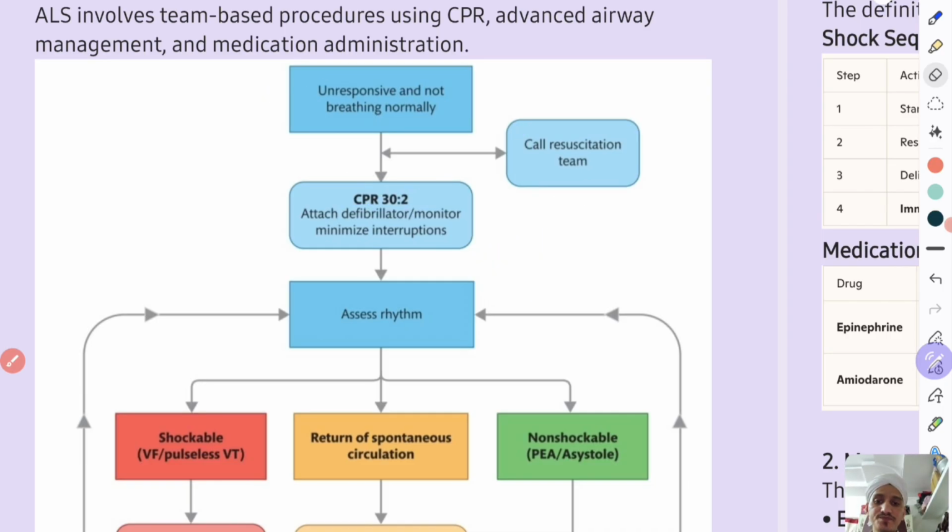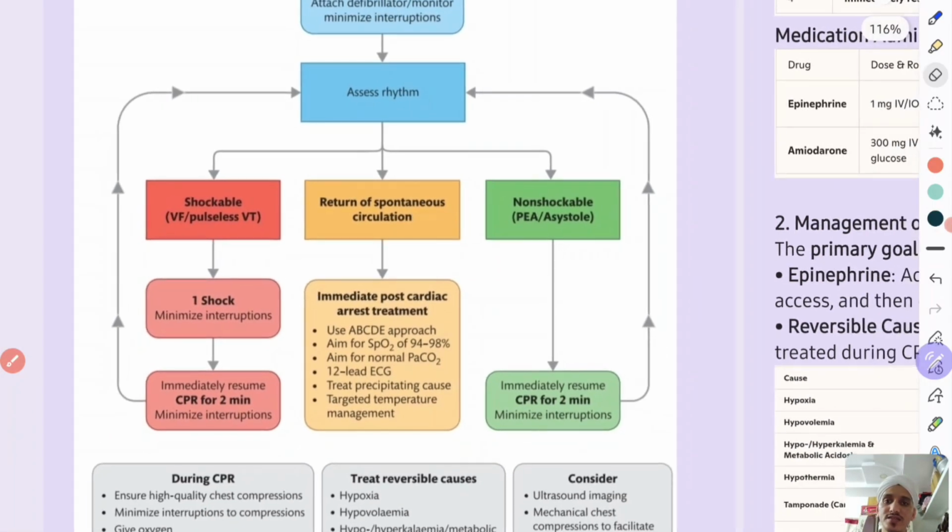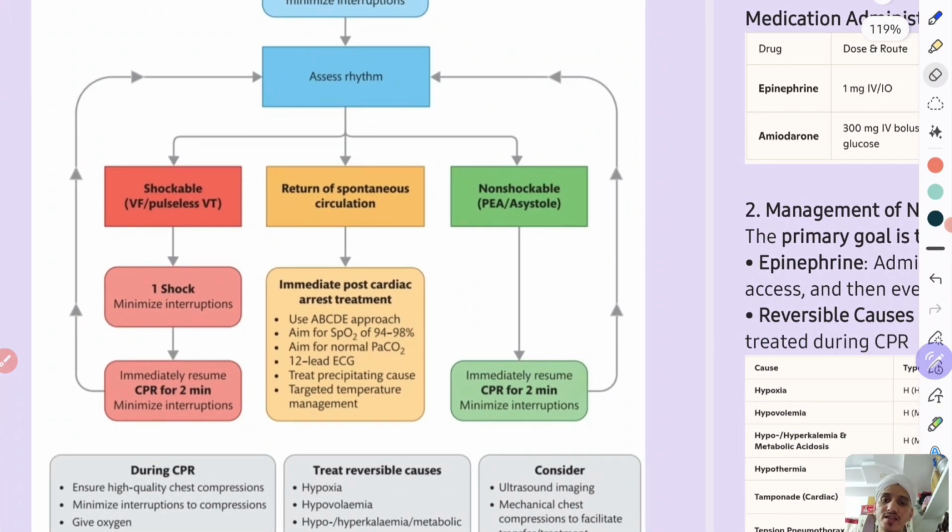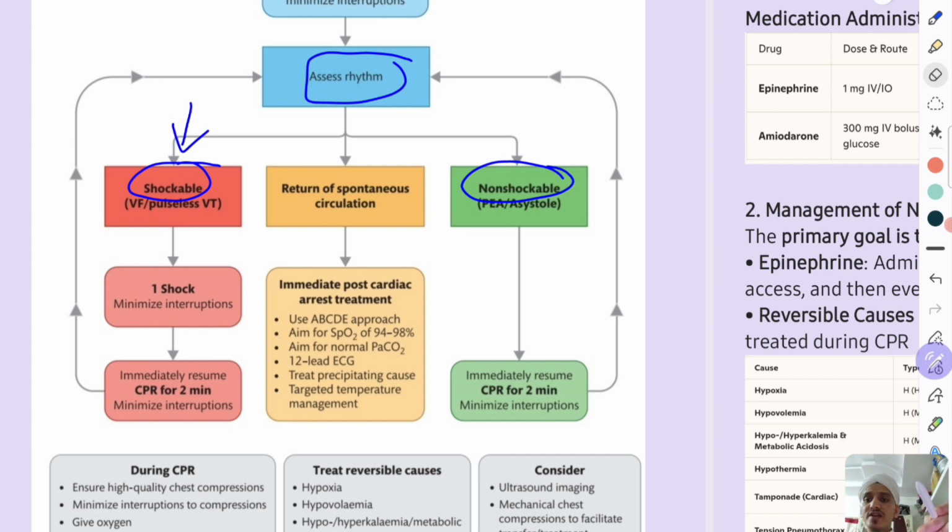So assess the rhythm, or you can also do it yourself if you have that facility. The main thing is whether the rhythm is shockable or non-shockable, because the management depends upon that. If the rhythm is shockable, defibrillation will work. That will be the mainstay. Shockable rhythms are, for example, ventricular fibrillation and pulseless ventricular tachycardia. How will you assess the rhythm? By attaching the patient to a monitor, or by obtaining an ECG.